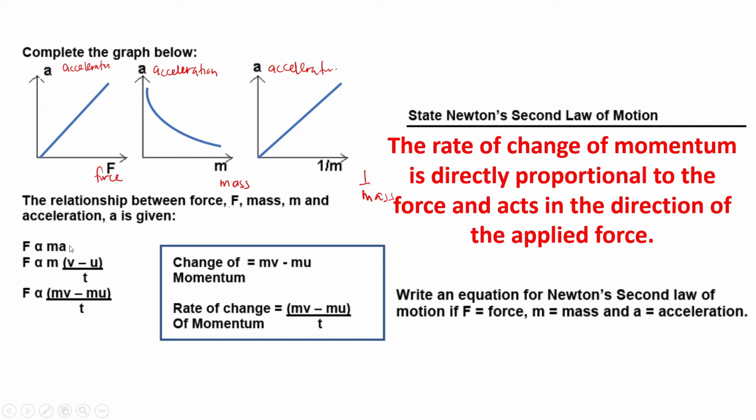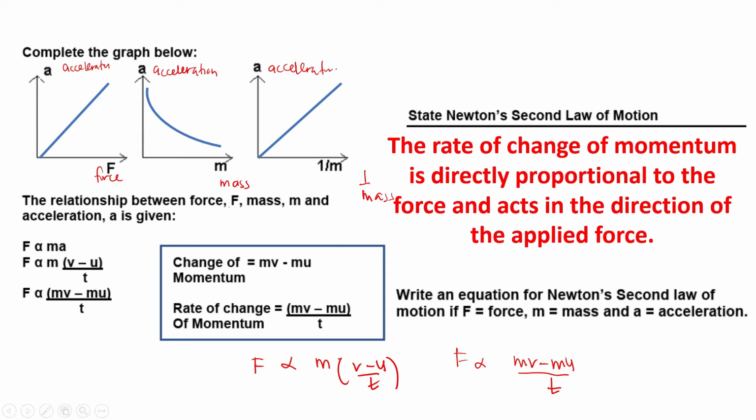Here, a is actually the acceleration, and we already know the formula for acceleration is v minus u divided by t: final velocity minus initial velocity divided by time. So I just replace acceleration with the formula of the acceleration. You will get like this, and then I just expand the equation. It becomes mv minus mu divided by t.